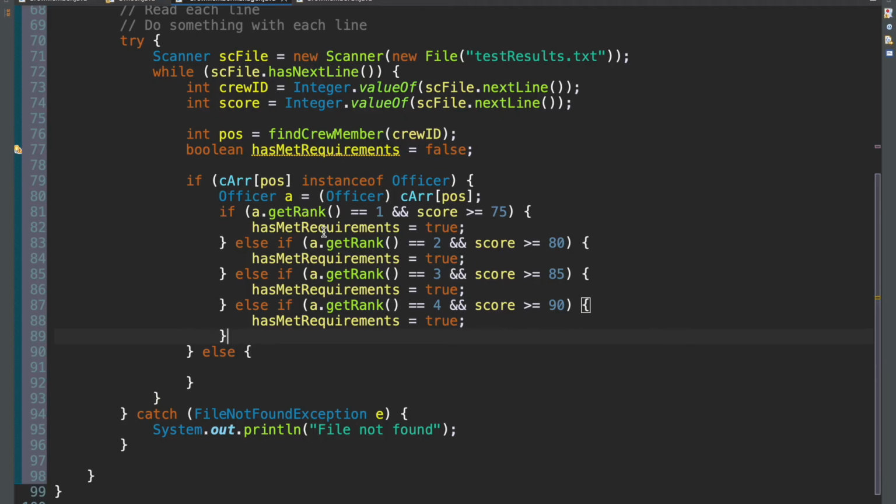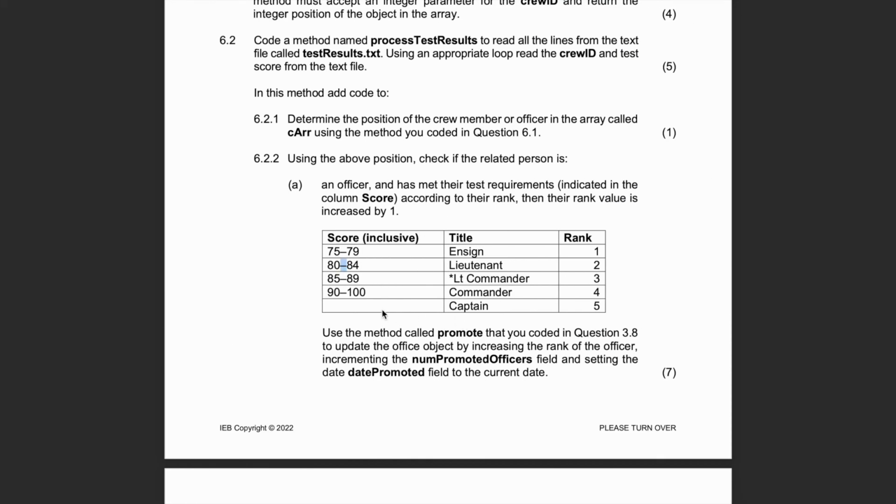So that's been done. And now the last case is for when they are a captain. When they're a captain, we can't promote them. This guy has reached the pinnacle of what it is to be a crew member or an officer, so they can't do anything more. You can't go up. So we do nothing in that case.